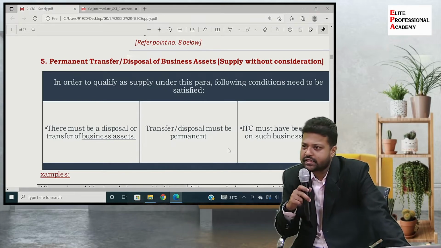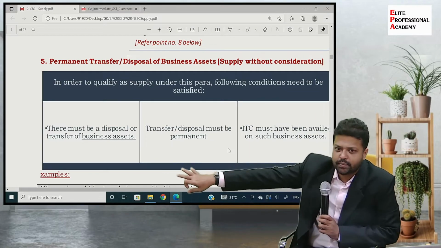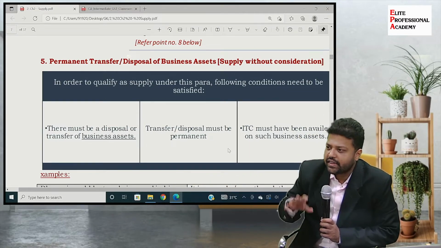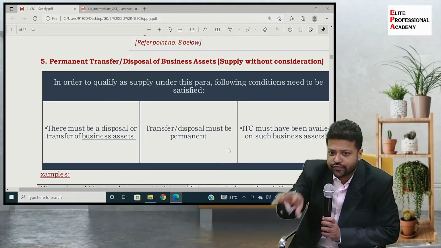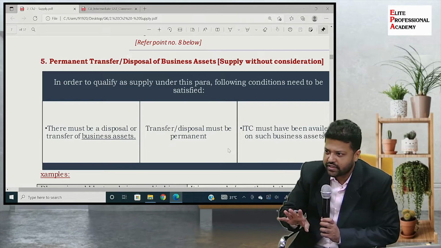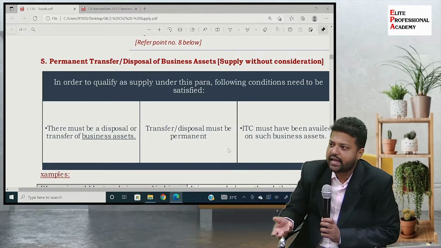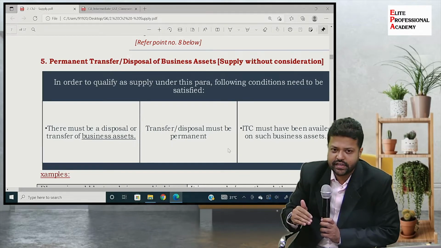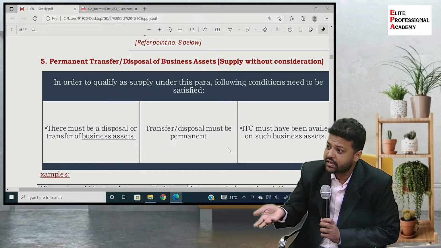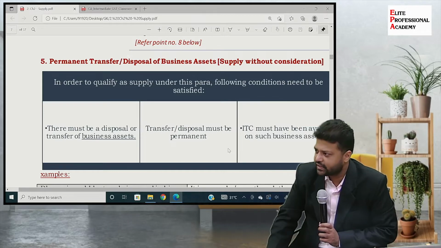Only if these three conditions displayed on the screen are satisfied will those transfer or disposal transactions be treated as supply under GST, even though there is no consideration. So the first condition is that there must be disposal or transfer of business asset.